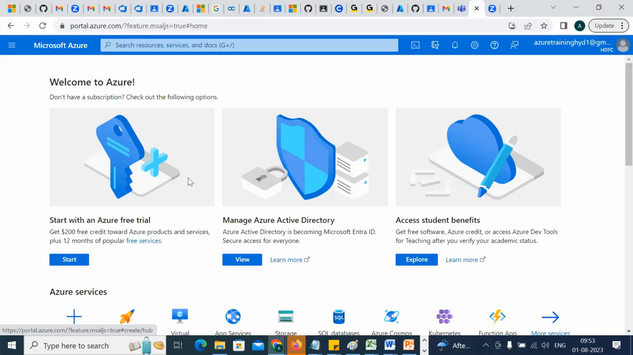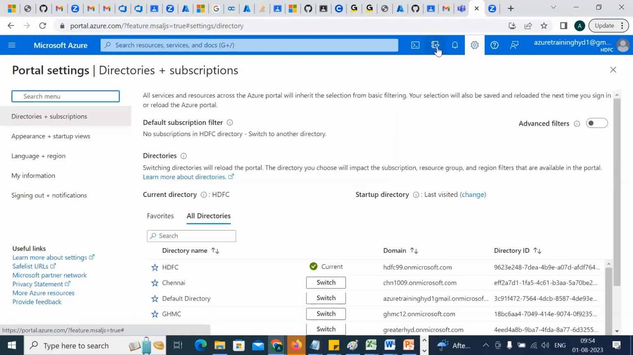That is one way to switch. I have another way also to switch it. How? Top second icon. Here you can see that filter button, right? Filter kind of symbol. No, this is not a filter. This kind of file. So directory and subscription. You click over there. The same page will come to you.